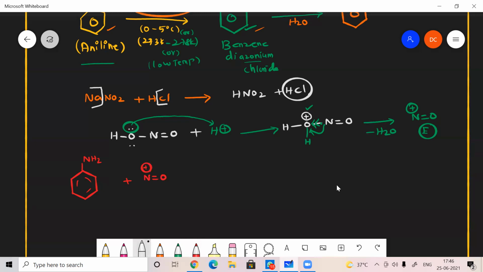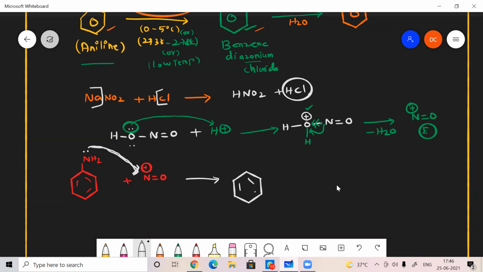Here nitrogen has a lone pair of electrons. That pair can be donated to this NO plus because it has a positive charge. Nitrogen is a base, and a base donates a pair of electrons. Now a bond will be formed between this nitrogen and this nitrogen. Then my structure will be like this.